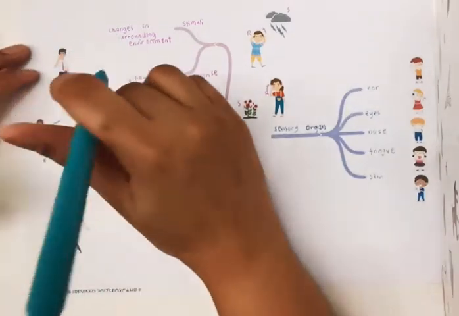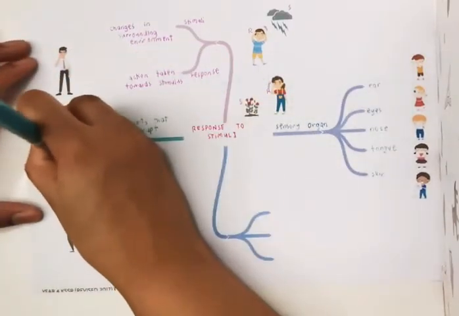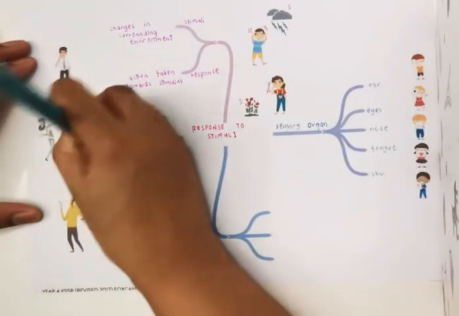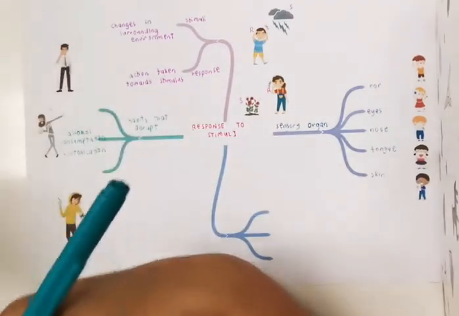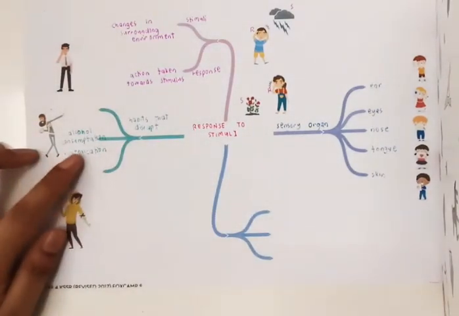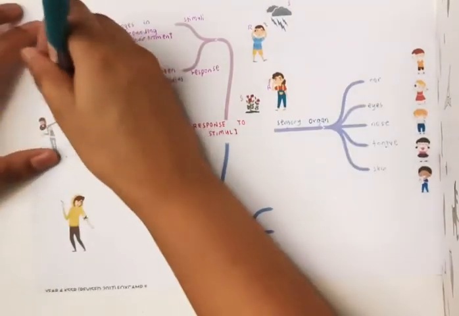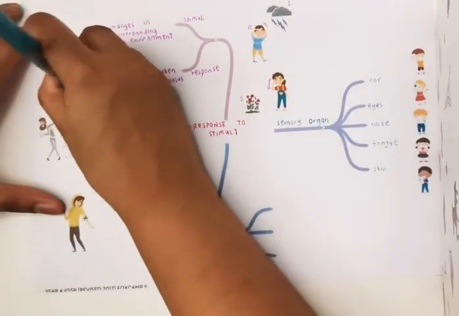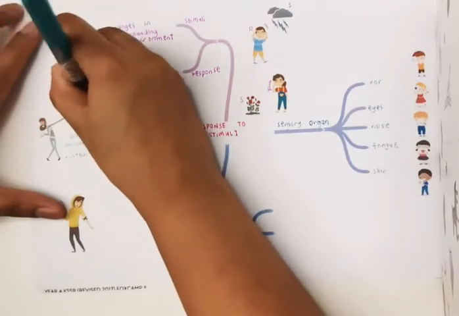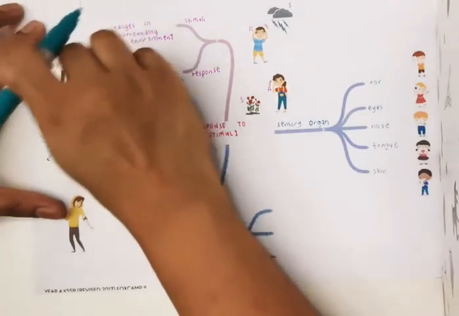Alcohol consumption causes intoxication. Intoxication means when you drink a lot of it, it will become toxic to your body. Next would be glue sniffing. Glue sniffing is a type of chemical.